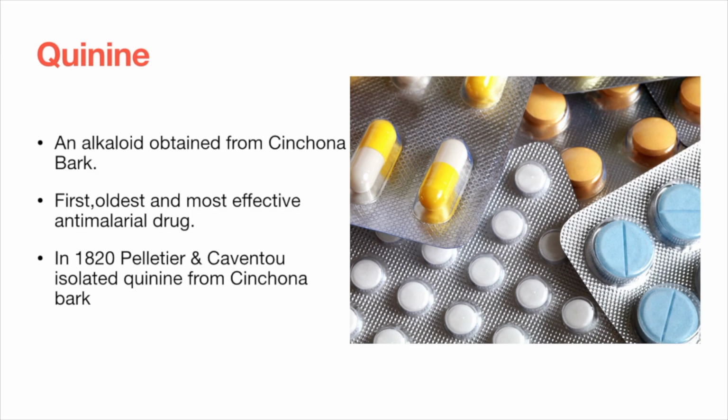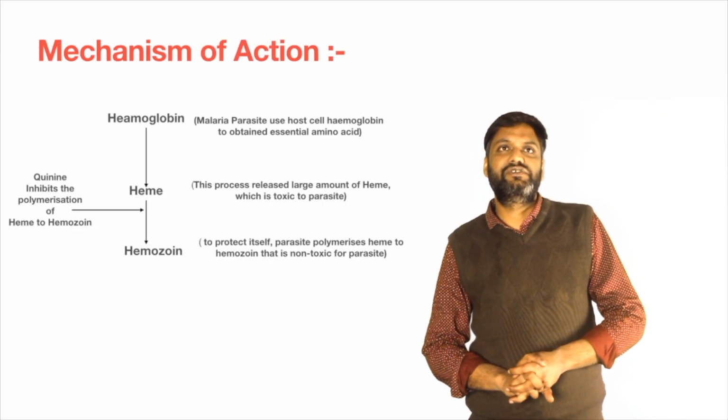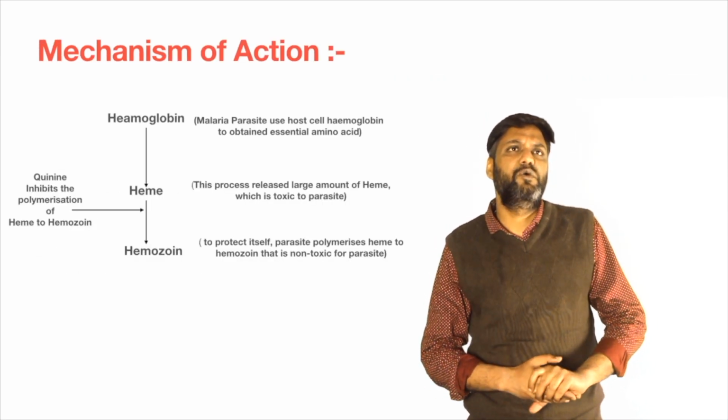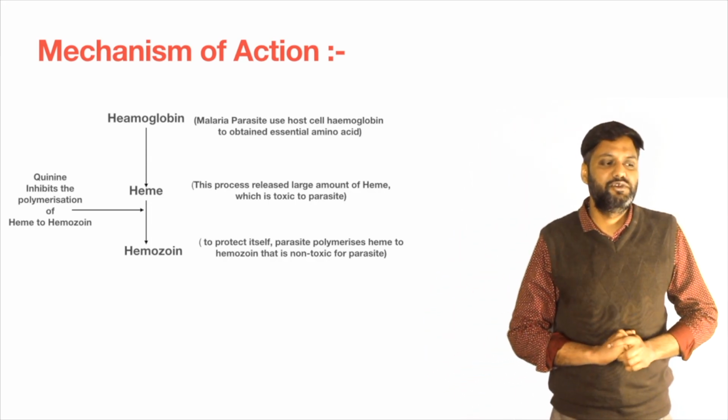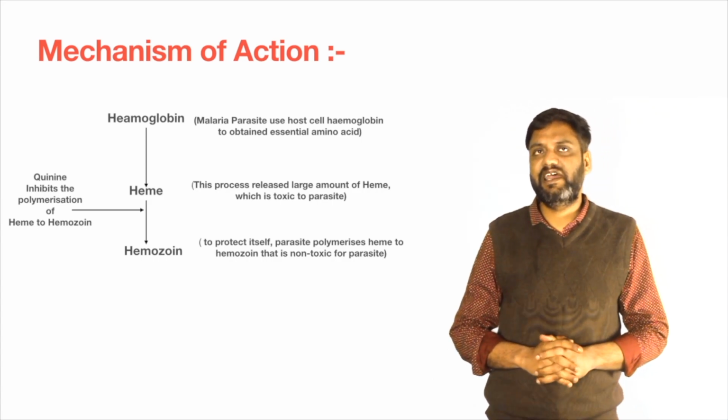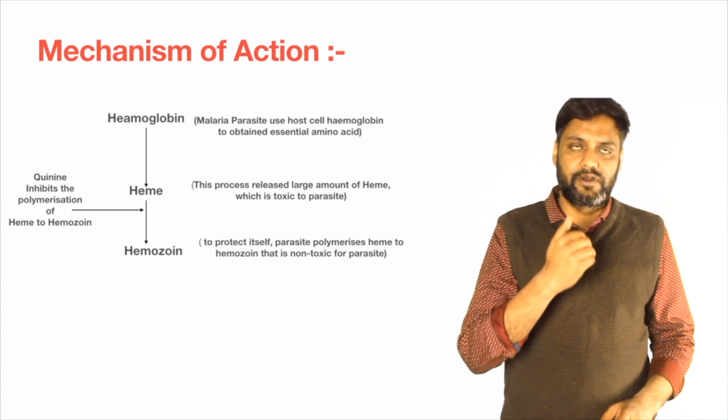So I would like to share something about the mechanism of action of quinine. How does quinine act in our body as an anti-malarial drug?